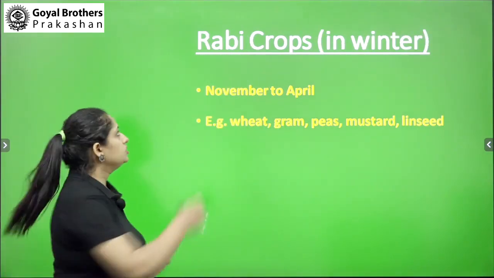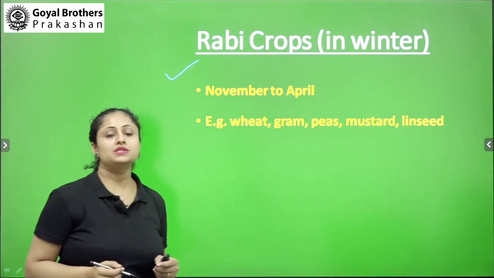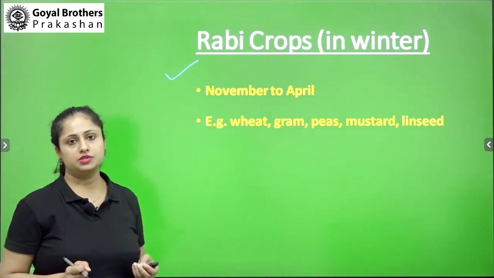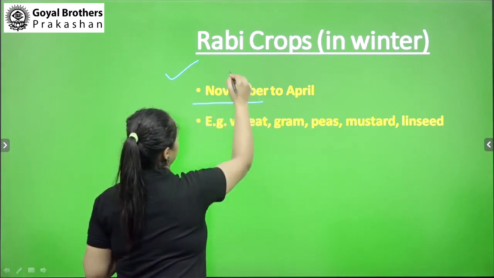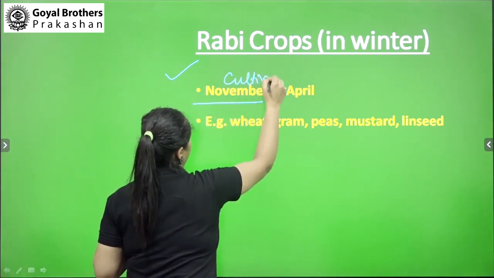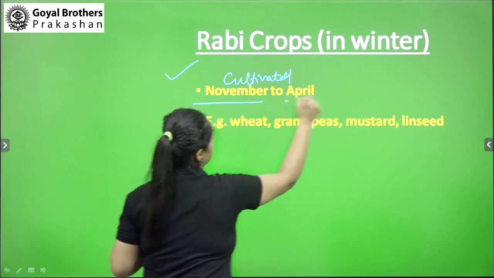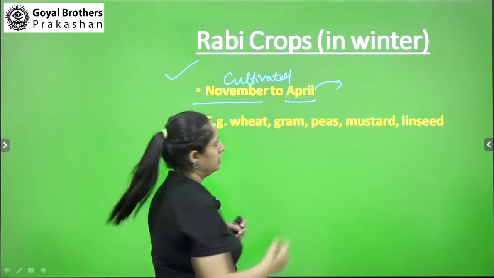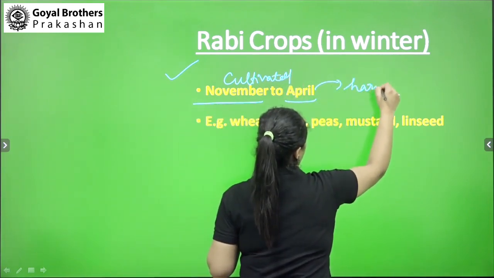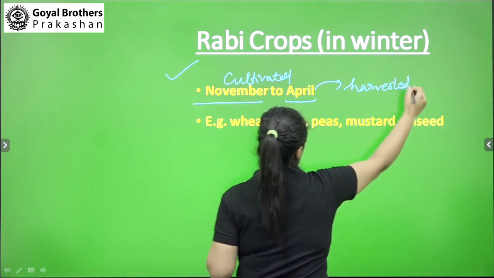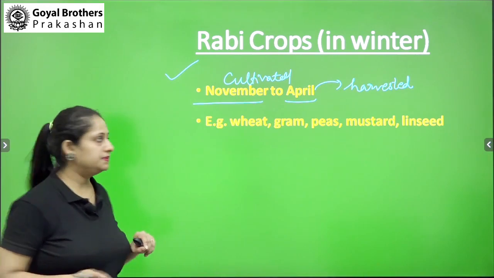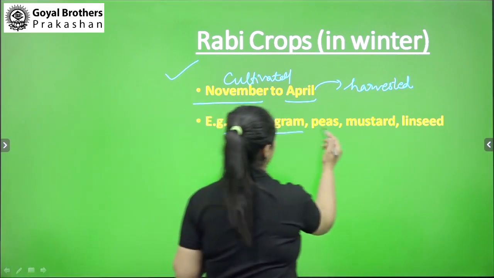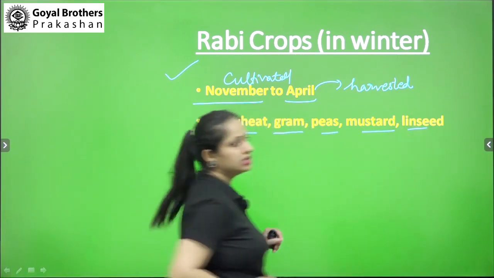Now come to Rabi crops. Rabi crops are also known as winter crops. These are the crops which can be cultivated in the month of November and harvested in the month of April. Some common examples of Rabi crops are wheat, gram, peas, mustard, linseed.